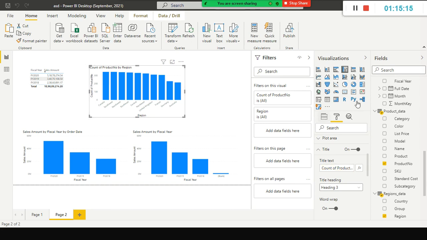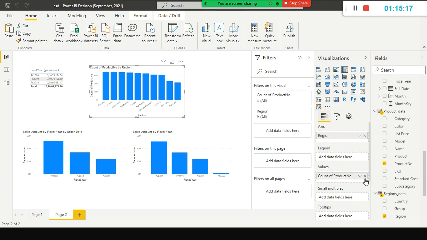For that, many of them were breaking their heads. You just select this one here. Here itself, you need to rename for this one. For any derived column, a measure, you need to change it. For that, rename this one. So here, number of products by region, you can see it.